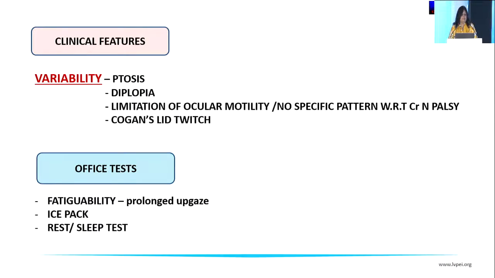What's important is the variability in the clinical features: the variability of ptosis, the diplopia, and the limitation of ocular motility. There is no specific pattern with regard to which cranial nerve palsy it may mimic, or it may not fit into any, and also the presence of Cogan's lid twitch. Just sitting in the office, we can do simple tests like fatigability, where we see the ptosis increasing on prolonged upgaze, an ice pack test, or a rest or sleep test. The third test is quite important even in children because they may not tolerate an ice pack or may not cooperate for a fatigability test.